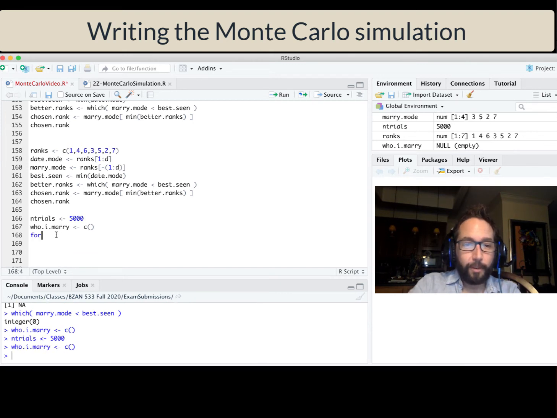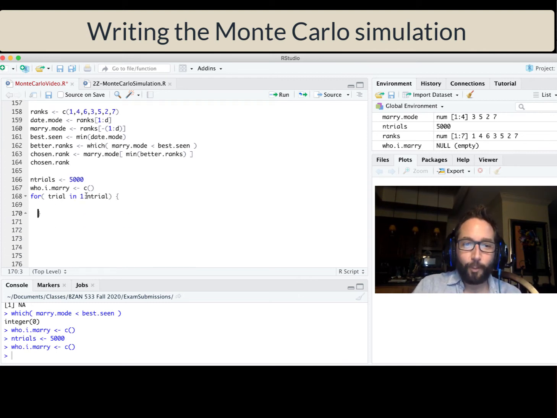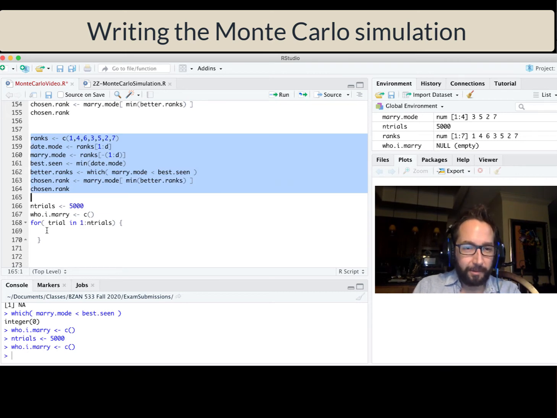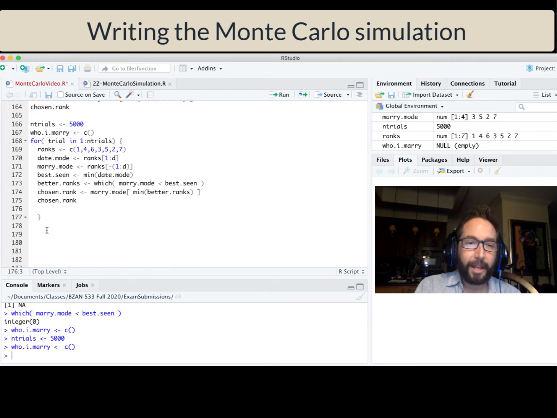And so it's time for the for loop. Just like all of our other Monte Carlo simulations, we set up that for loop. They all kind of look the same with Monte Carlo simulation. For trial in 1 to n trials, the name of my looping variable is just trial here. I'm going to copy and paste this code, and then modify it so that it will play well inside that for loop and accomplish what I want to accomplish.